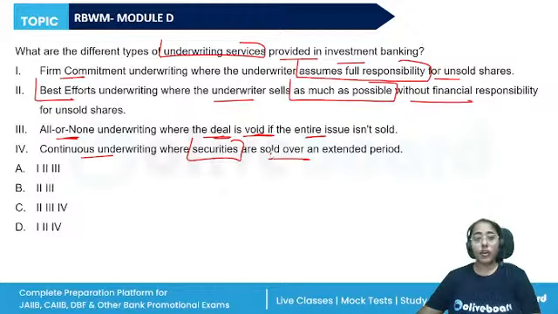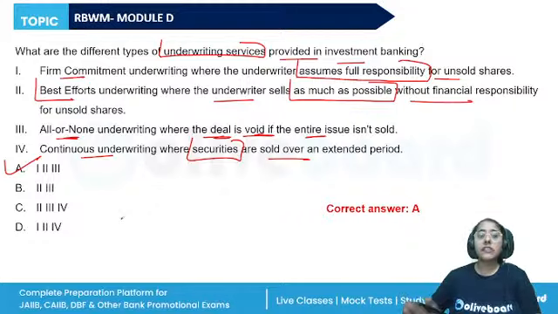So when we are talking about underwriting, basically here the underwriters or the investment banks, they work as intermediaries. They match the needs of the buyers and the sellers. So companies that are raising or bringing new shares into the market, and the investors who are going to purchase them. So bringing them together is the role of the underwriter, right? So the three types of underwriting services are firm commitment, best efforts, all or none.